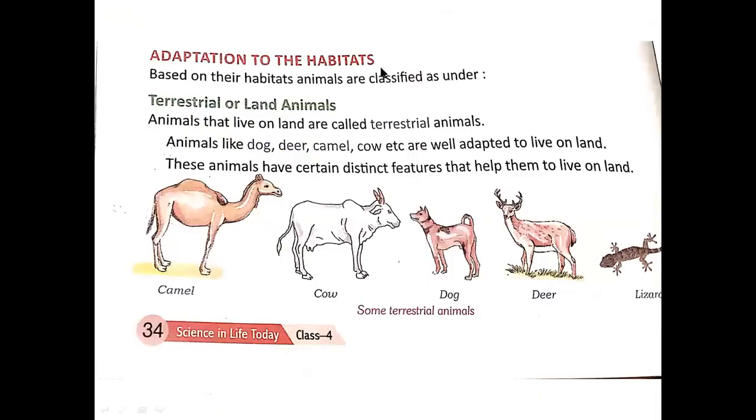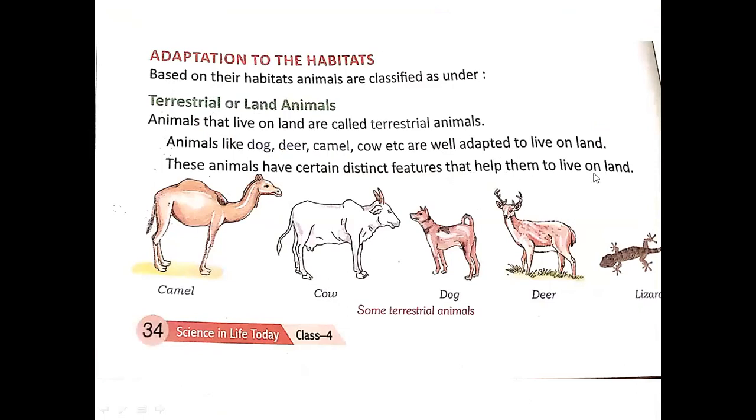Adaptation to the habitats. Based on their habitats, animals are classified as terrestrial or land animals. Animals that live on land are called terrestrial animals. Animals like dog, deer, camel, cow, etc. are well adapted to live on land. These animals have certain distinct features that help them to live on land.